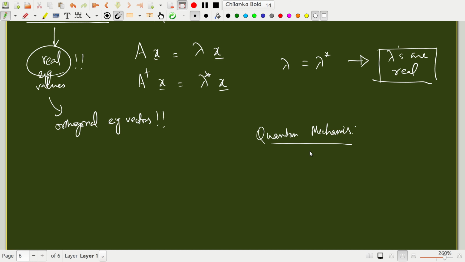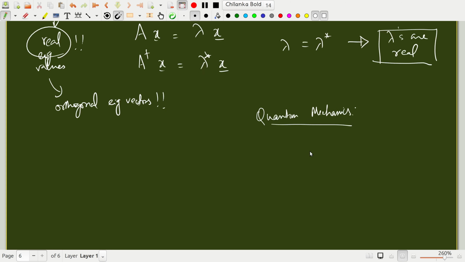So energy has an operator, angular momentum will have an operator, a linear operator. Because energy is a measurable physical quantity, the eigenvalues of these operators correspond to the measured physical quantities, and we make sure that the operators are Hermitian because you want the measurable values, observables, to be real quantities. They should not be complex quantities. So Hermitian operators or Hermitian matrices play a very important role in quantum mechanics.